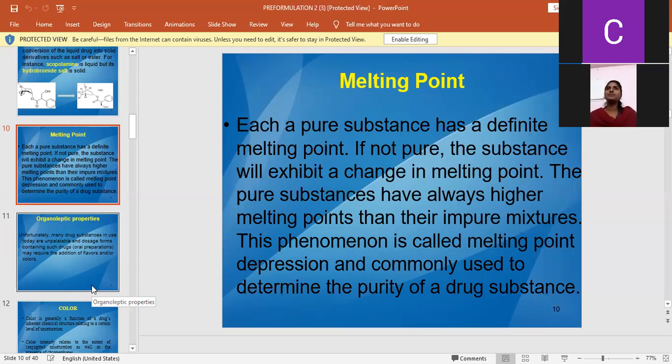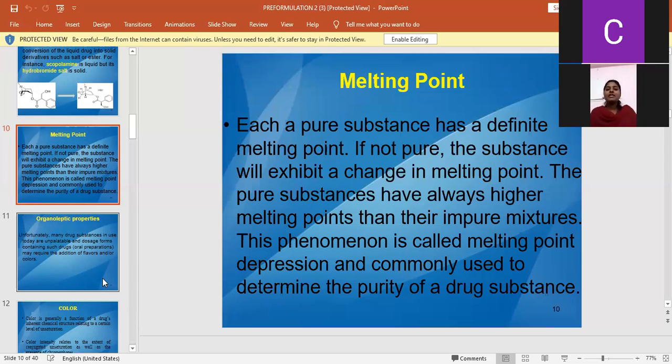Pure drug substances have a higher melting point than impure mixtures. So we can determine whether compounds are pure or impure by these melting points.